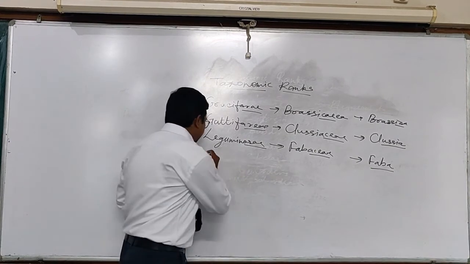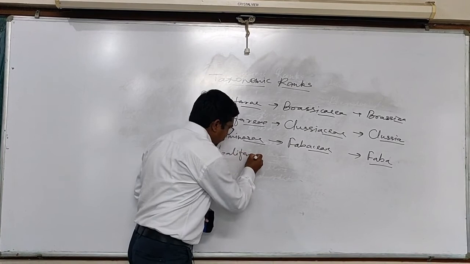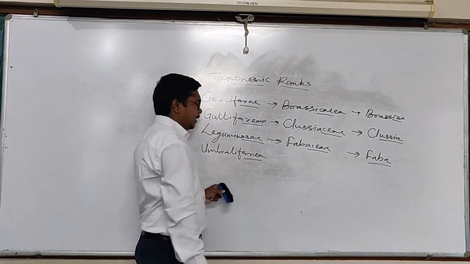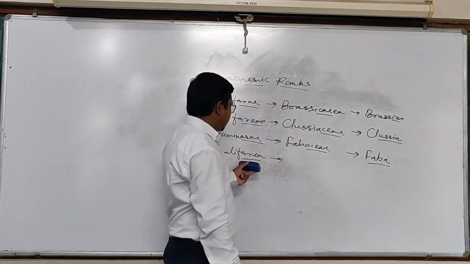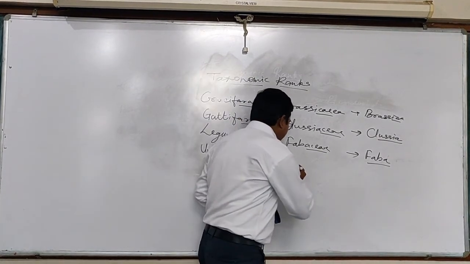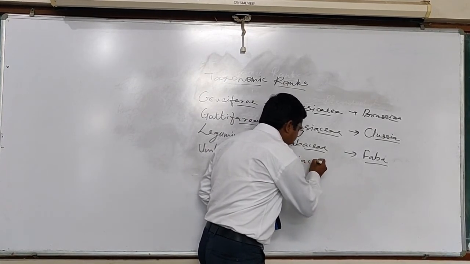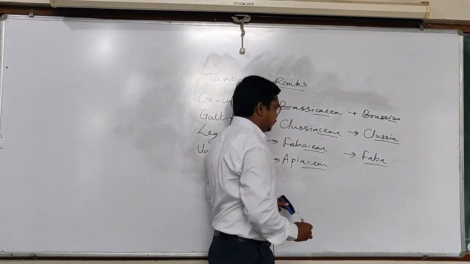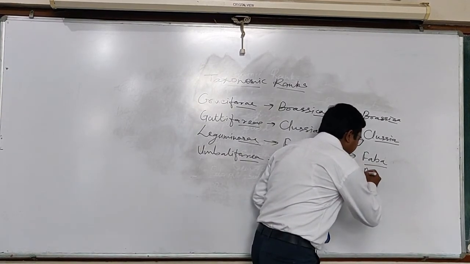Another family is Umbelliferae. Here its name also does not end with the suffix aceae. That's why its name is changed to Apiaceae from a particular type genus Apium.